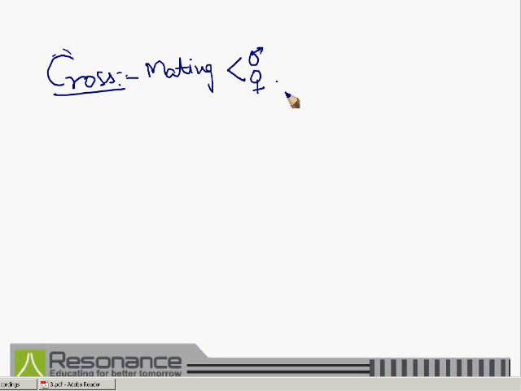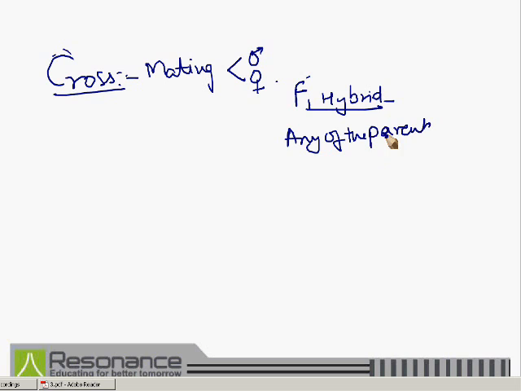If the cross is between F1 hybrid with any of the parents, whether it is dominant or recessive or hybrid, whatever it may be, then the cross is known as back cross.